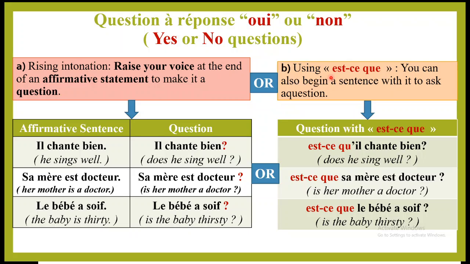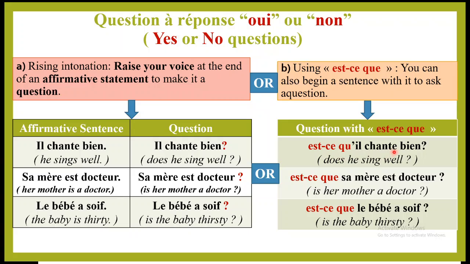Now, the other way is by using est-ce que at the beginning of the sentence. Note that when the pronoun that follows est-ce que starts with a vowel, that is elle and il, then the e at the end of est-ce que becomes an apostrophe because of the e that starts il and elle. So in the example we have est-ce qu'il chante bien?